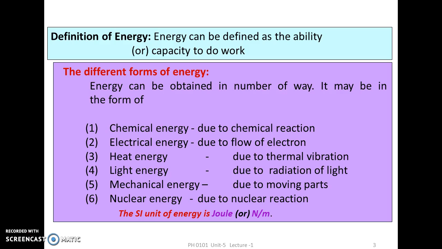We all know what is energy. Energy can be defined as the ability or capacity to do work. There are different forms of energy from which energy can be obtained. It may be in the form of chemical energy, which is due to chemical reaction, electrical energy due to flow of electrons, heat energy, which is due to thermal vibration, light energy, which we know is due to radiation of light, mechanical energy due to moving parts, and nuclear energy due to nuclear reaction. The unit of energy is joule or newton meter.